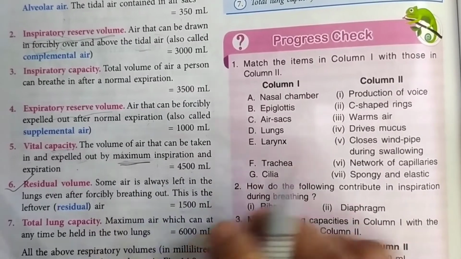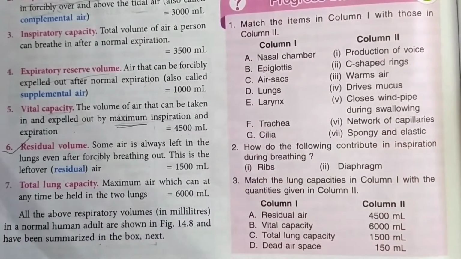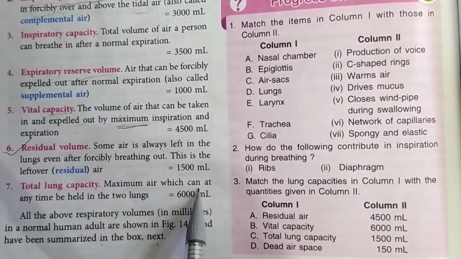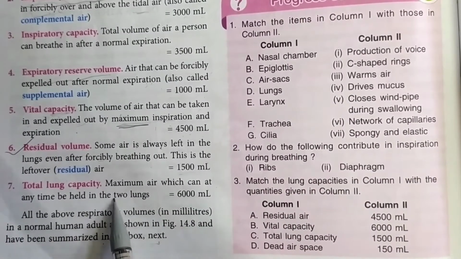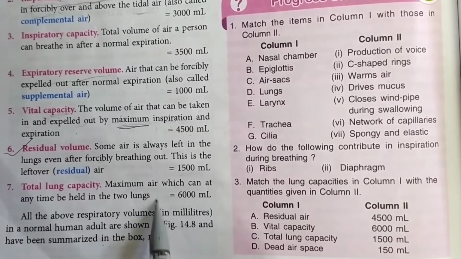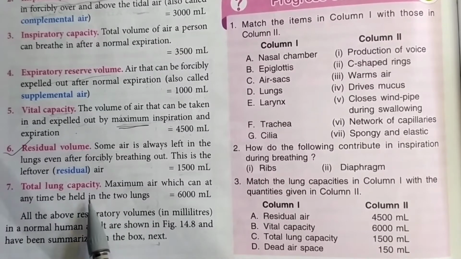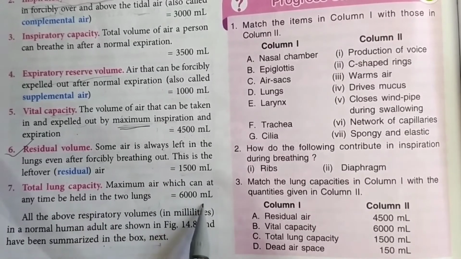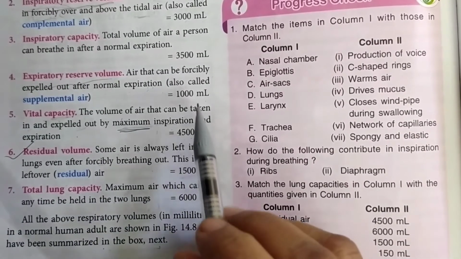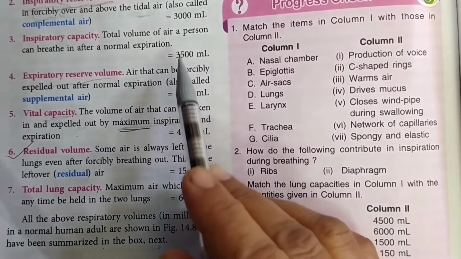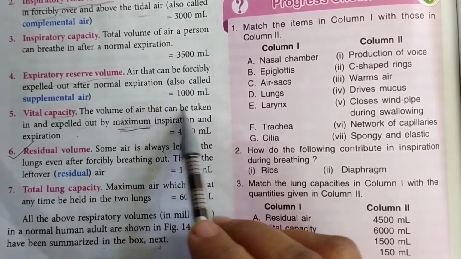Okay, then this we have done. Then we have total lung capacity. This is the maximum air which can at any time be held in the two lungs. How much air will be present at any time? The maximum which can be present in the lungs, that is 6000 ml. So I hope these definitions are clear to you. You just go through these, and you also need to remember the values.